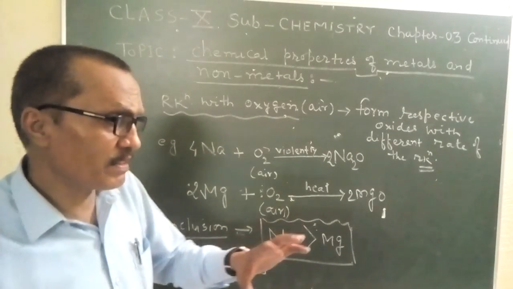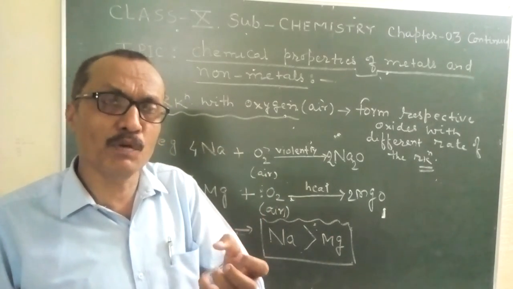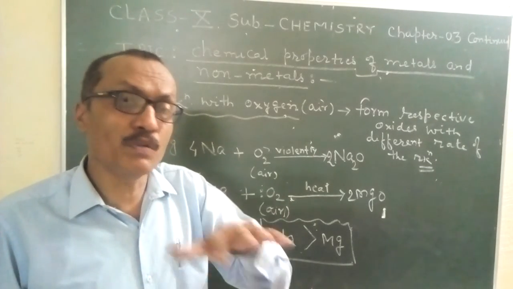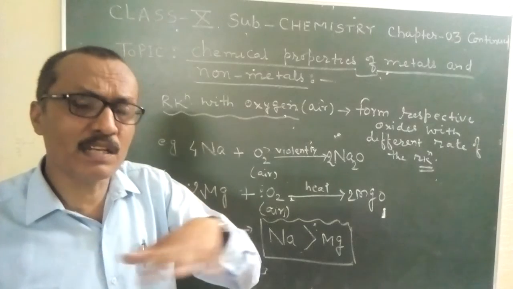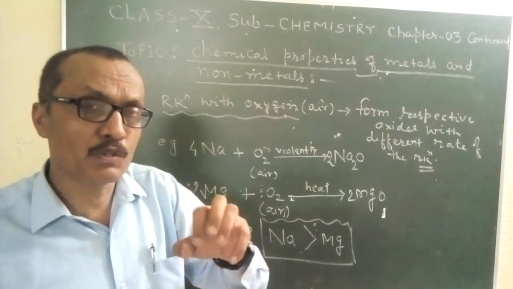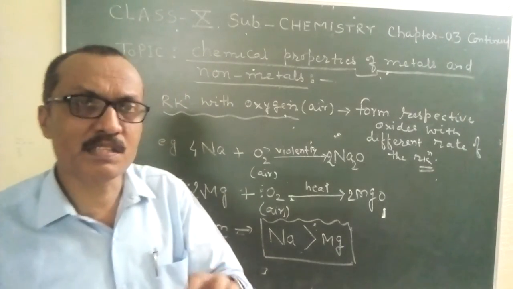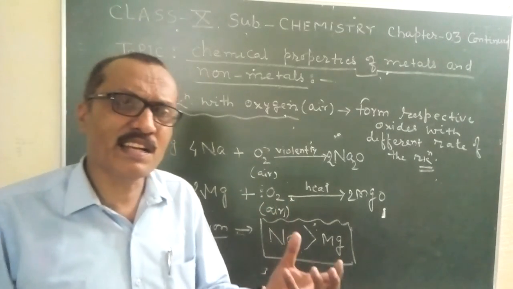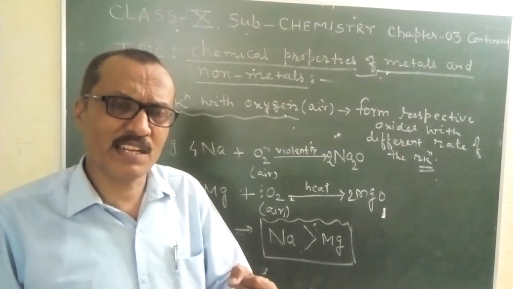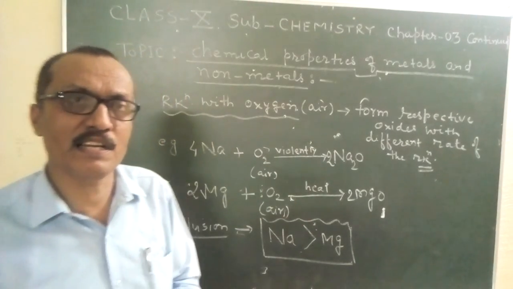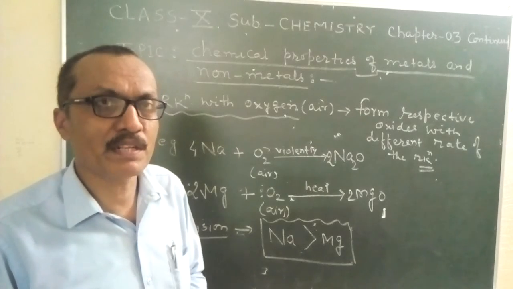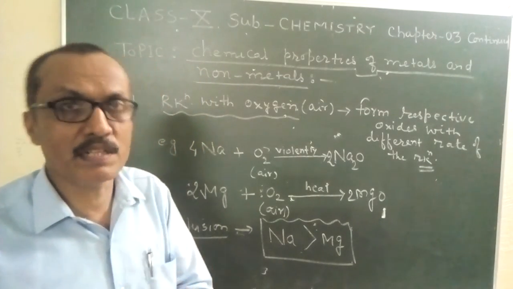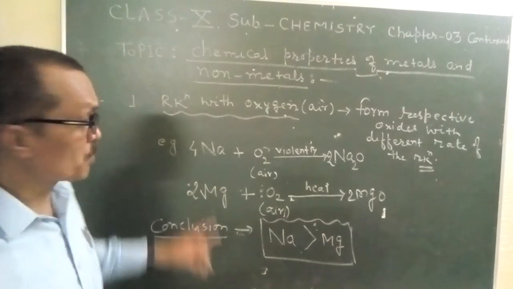So students, the reactivity series that you study in your book, the reactivity of metals, has been made on the basis of their reactivity towards air, towards acid, towards water. So on the basis of reaction with air, reaction with water, reaction with acid, the reactivity series of metals has been introduced before us, that you study in your textbook. Okay, so this is the reaction.